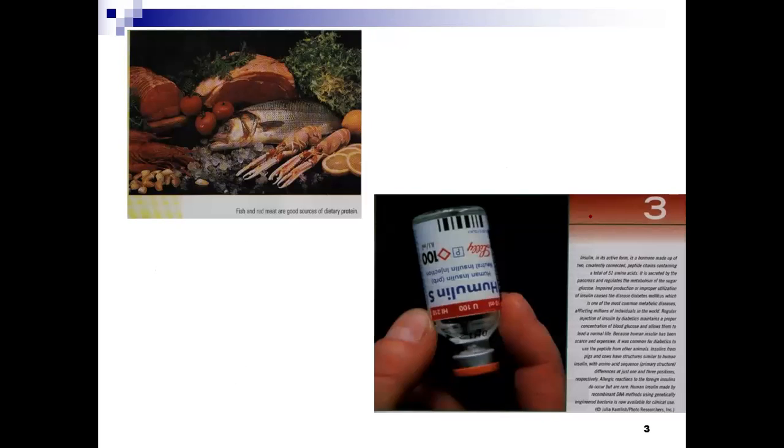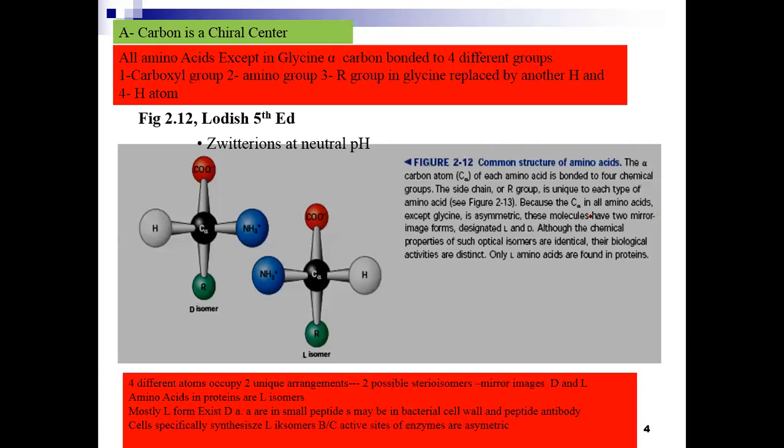Proteins are present in the diet, and they are required to be digested. They are required for the proper functioning of the body. They are present in the enzymes, and there are some hormones which are made up of protein. All the proteins are made up of the amino acids.